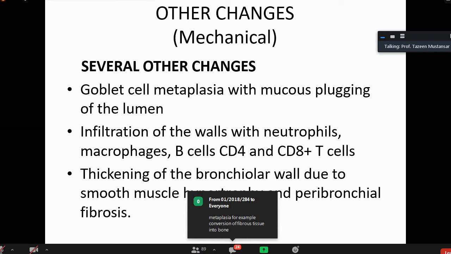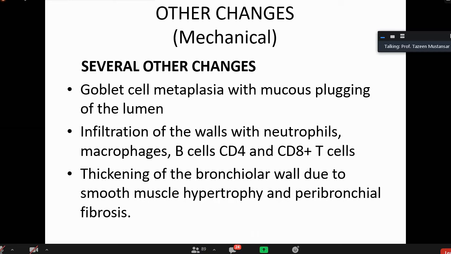Okay, now coming further, infiltration of the wall with neutrophils. Besides this metaplasia, there is infiltration of the cells with neutrophils. Macrophages will be there because alveolar macrophages are already there. B cells, CD4 and CD8 cells will infiltrate in the wall.